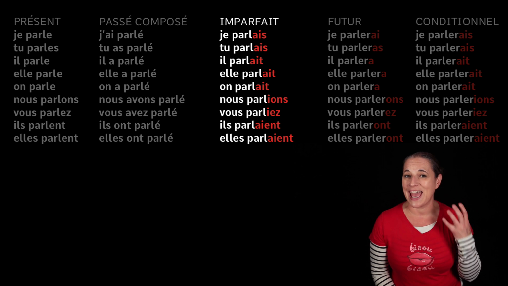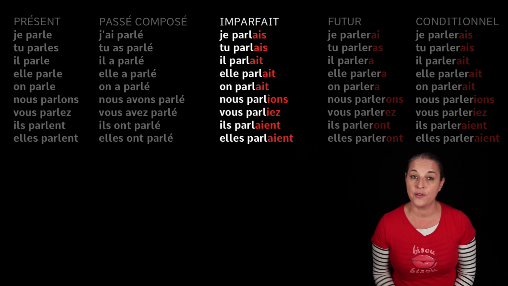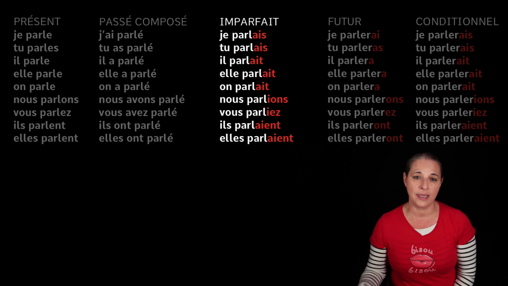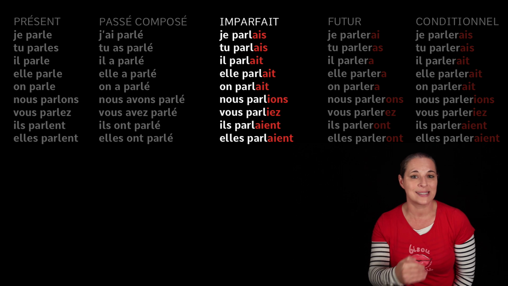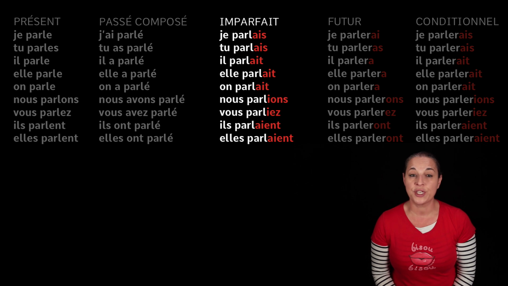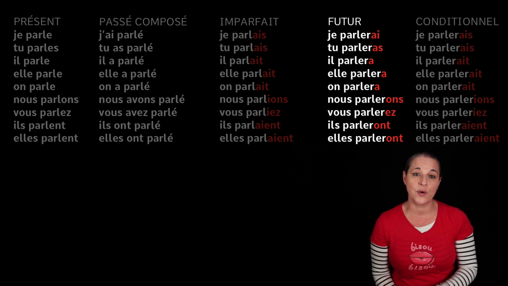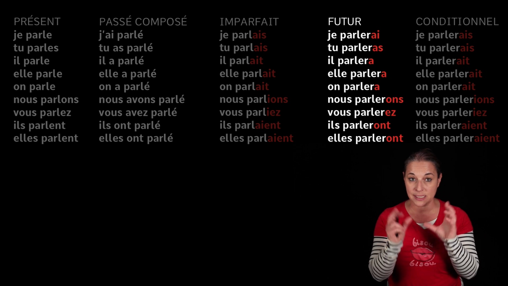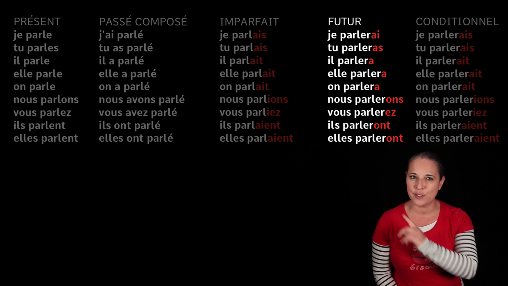So there is a lot of sounds in imperfect, and though they are not spelled the same way, if you look at the ending AIS, AIT, AIENT, it's always the same sound. Let's have a look at the fourth tense, which is the future tense. Now this one is quite easy to conjugate, especially in ER verb. Keep the verb as it is and add those special endings.